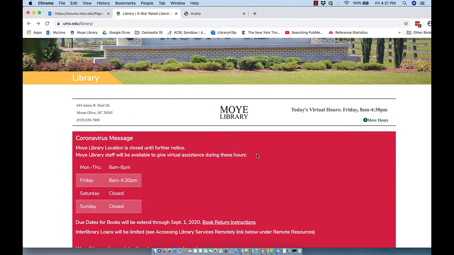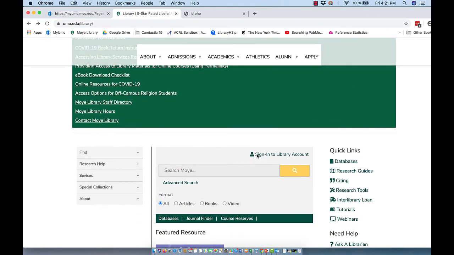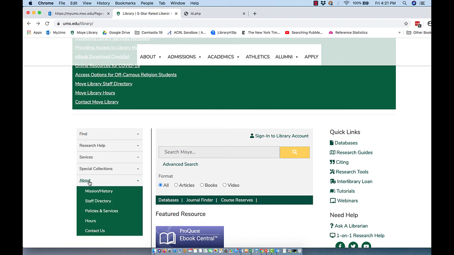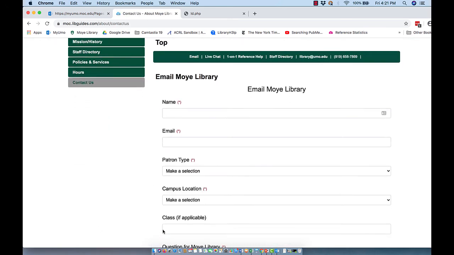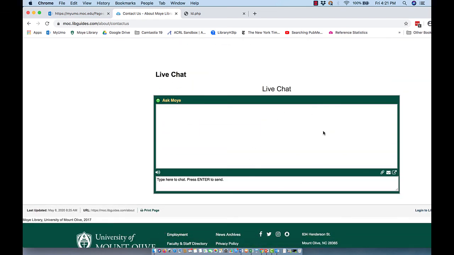If you need help finding sources for your paper, then you can contact the library staff. Anybody on the library staff will be glad to help you. You can use the About button. There's a staff directory. There's a Contact Us. In the Contact Us, there is a library email account that you can send us questions, but there's also a live chat that we're manning right now from 8 o'clock in the morning till 8 o'clock at night. So if you run into problems with any of these databases or finding resources that I've shown you today, just let us know and we'll be glad to help.